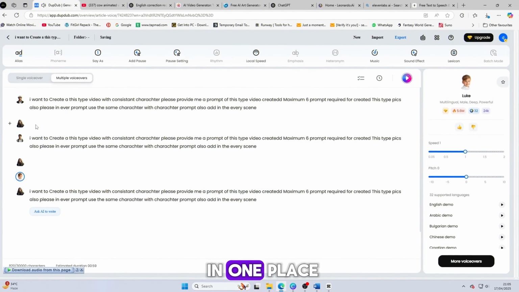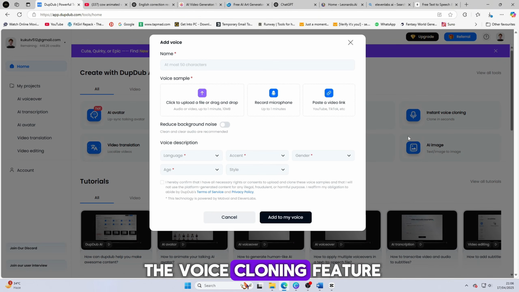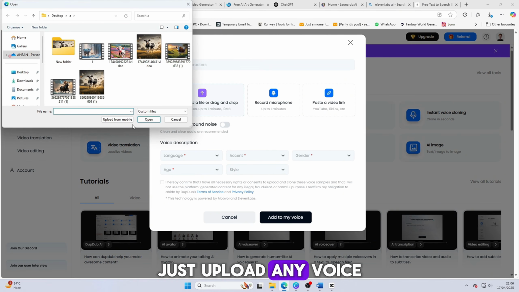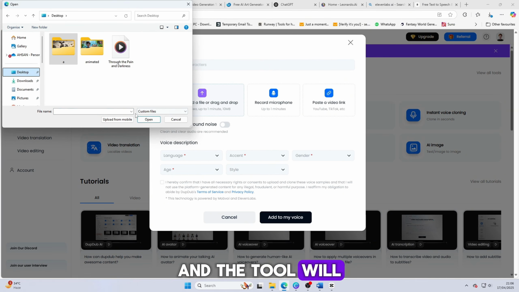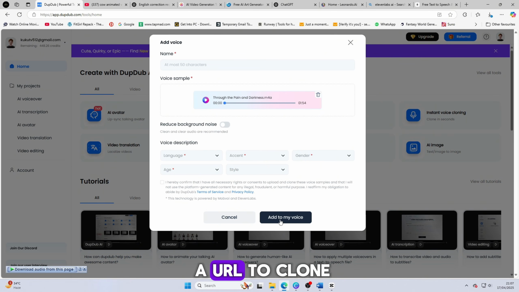Everything is available here in one place, easy and free to use. You can also use the voice cloning feature. Just upload any voice and the tool will clone it using your recorded voice. You can even paste a URL to clone a voice from an audio or video source.